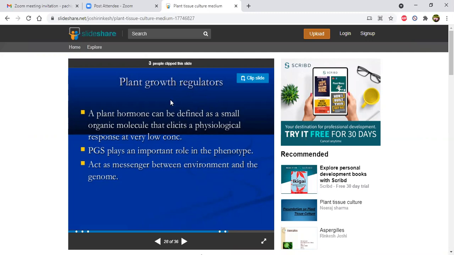These are hormones, and we need to provide them. A plant hormone can be defined as a small organic molecule that elicits a physiological response at a very low concentration. Elicits means release out. Plant growth regulators play an important role in the phenotype and act as a messenger between environment and the genome. This is a very essential part.